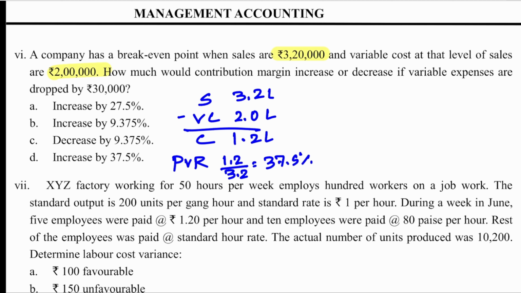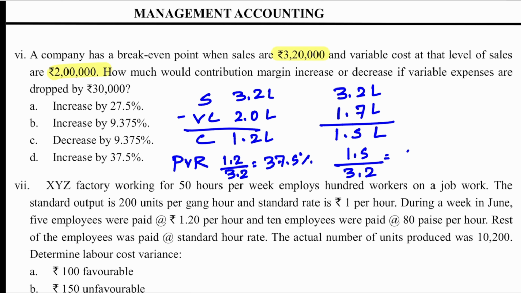Next, if there is a decrease in variable expense by 30,000, so this is going to be 3.2 lakh. In variable cost, 30,000 is reduced, so this will become 1.7 lakh. Contribution is 1.5 lakh. So now new PVR is 1.5 by 3.2, 46.875%. So there is a difference of 9.375 and it is increasing. So it's increased by 9.375%.